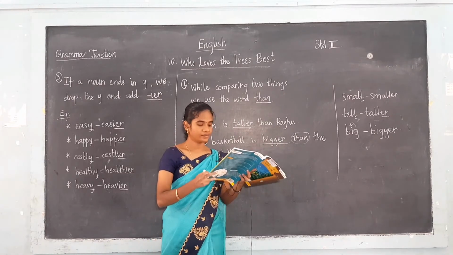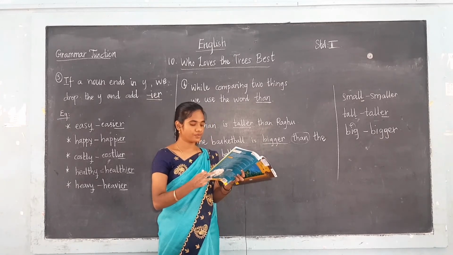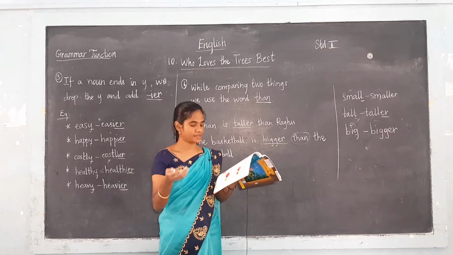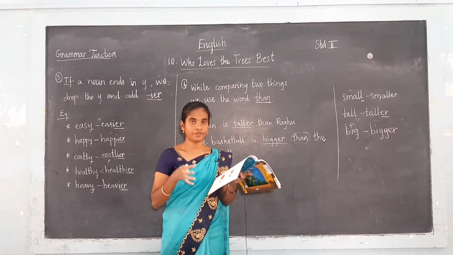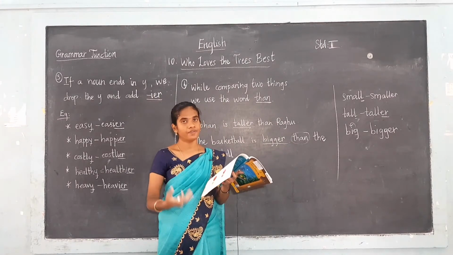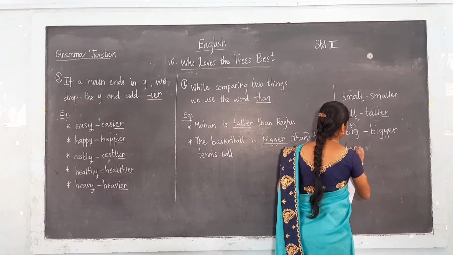The next one, healthy, healthier. The fresh food is healthier than the fast food. Here they are comparing two things, that is fresh food and fast food. The fresh food is healthier than the fast food. So here the noun ends in Y.